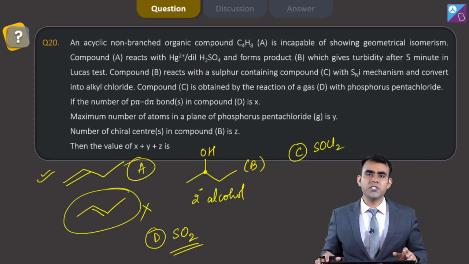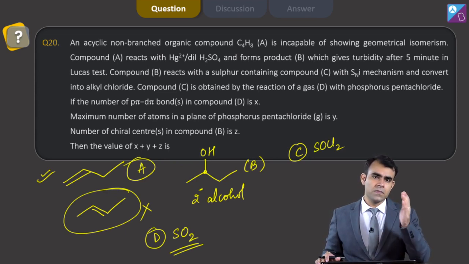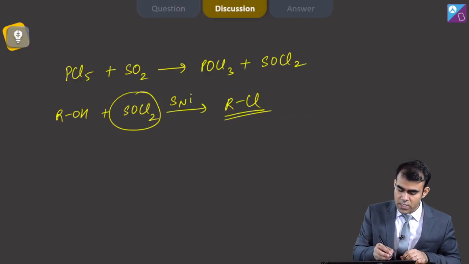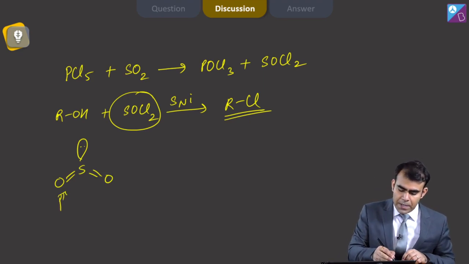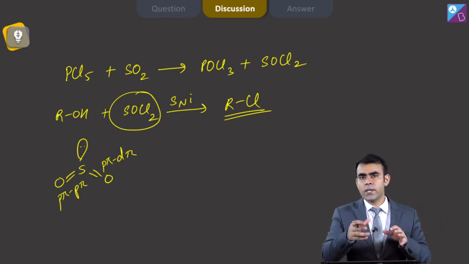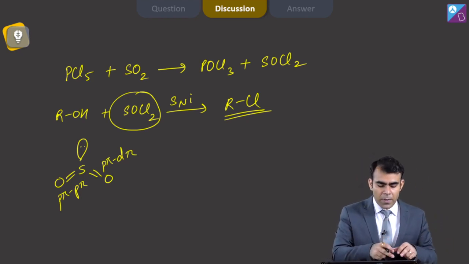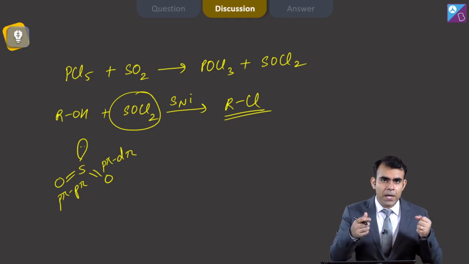Now the hybridization of SO2 is sp2. If I draw the structure of SO2, you can see that one of the pi bonds is a p pi p pi bond, whereas the other one is a p pi d pi bond, because 3 orbitals are used in hybridization and one orbital has this p pi bond.